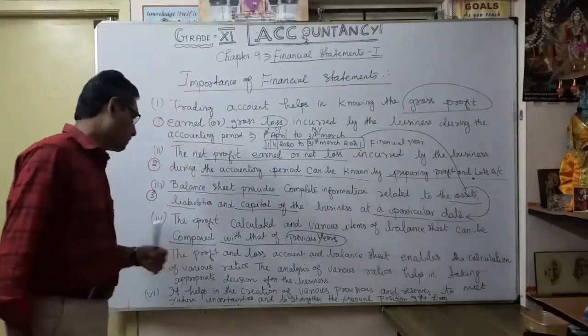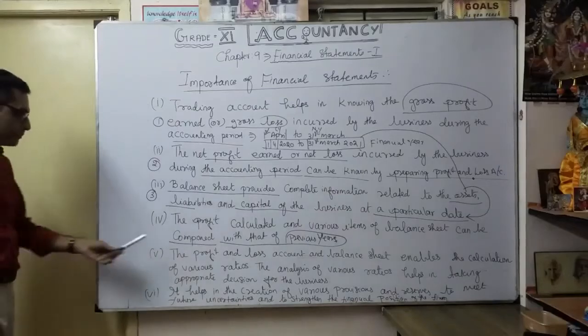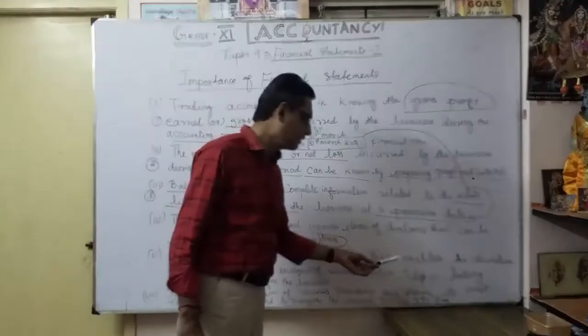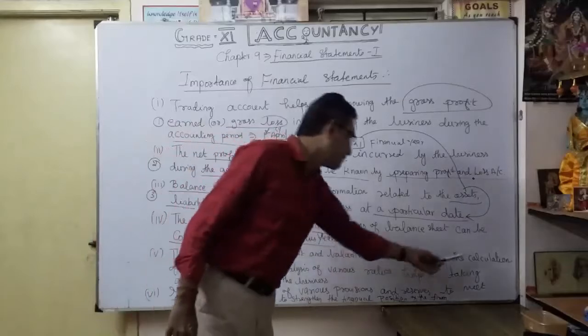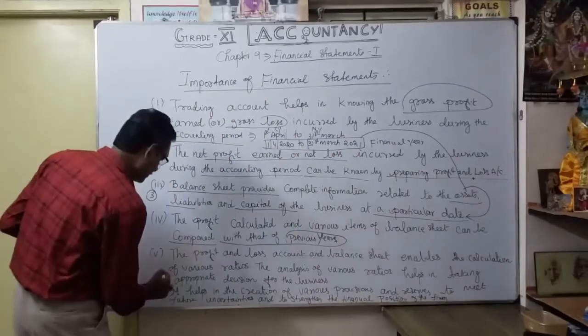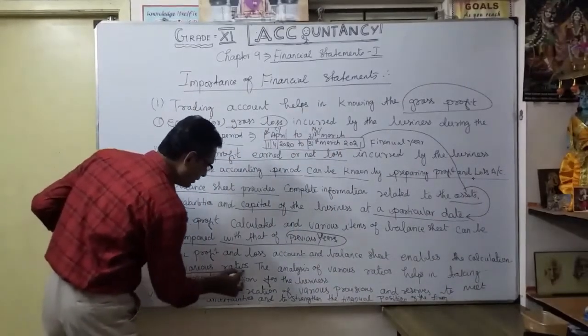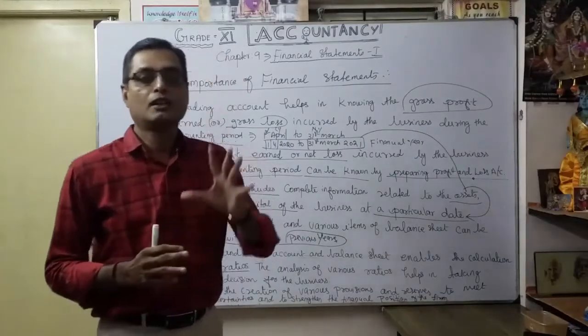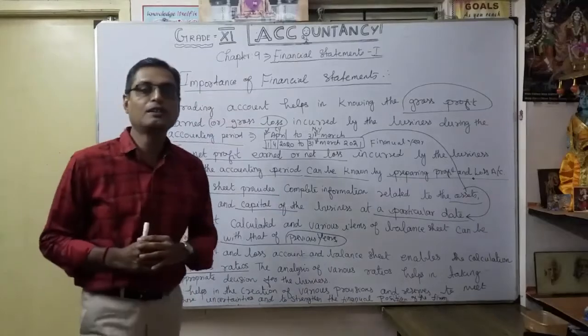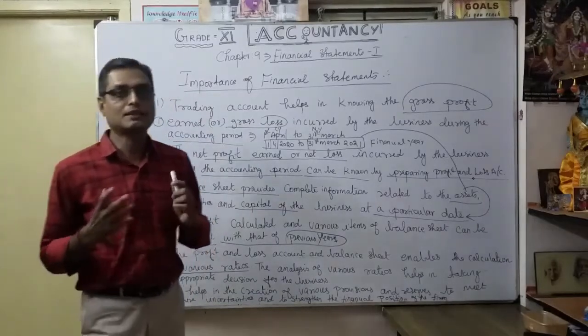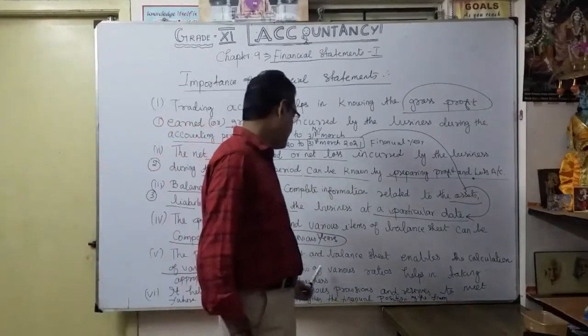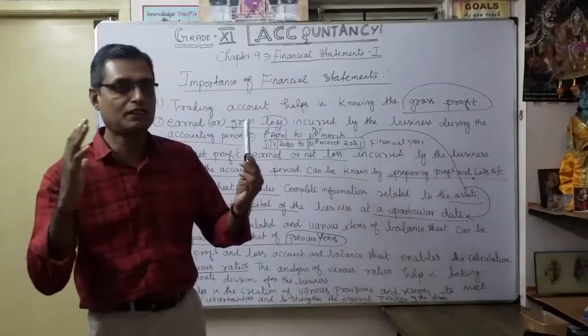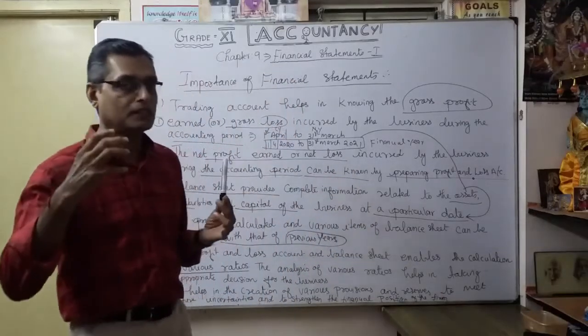Then, the fifth one. The profit and loss account and balance sheet enable the calculation of various ratios. You are going to learn this in your 12th standard: what is the meaning of ratios, and how to prepare the ratios from our profit and loss account and balance sheet. That is very, very important. We want to analyze the various ratios with the help of the financial statement.